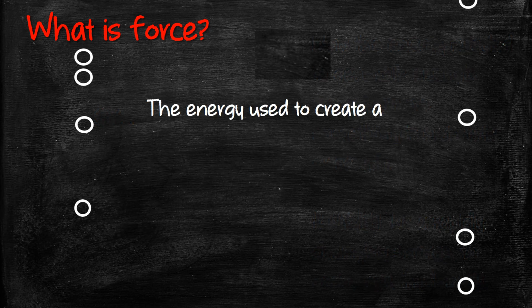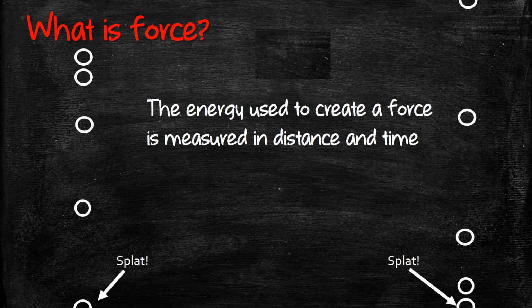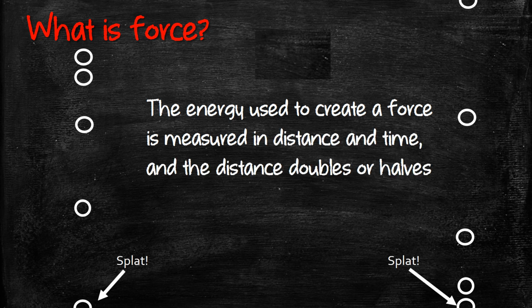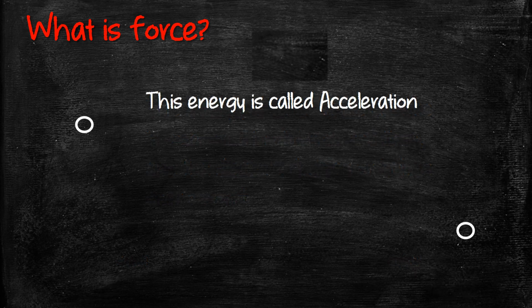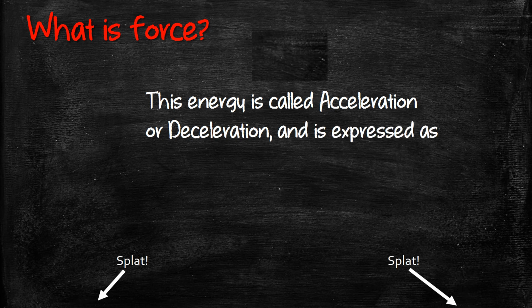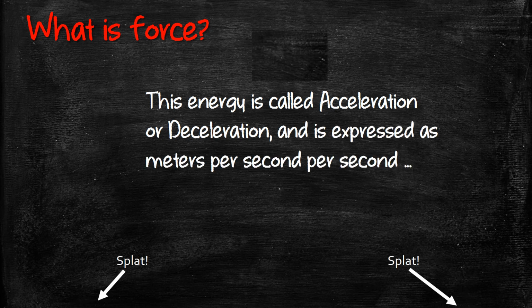The energy used to create a force is measured in distance and time, and the distance doubles or halves every second. This energy is called acceleration or deceleration and is expressed as meters per second, or meters per second squared.